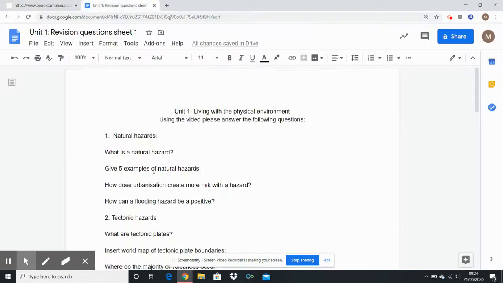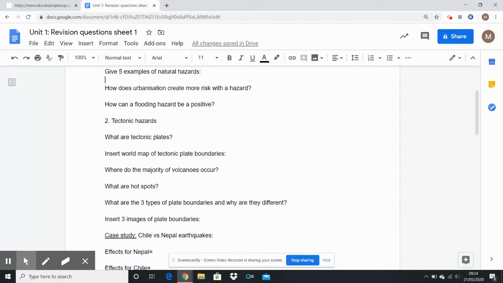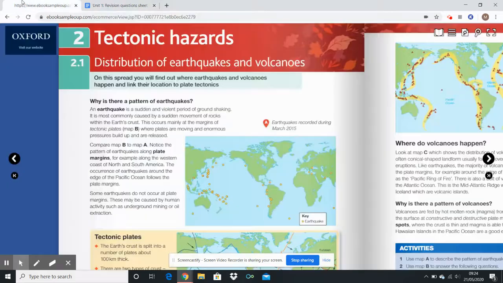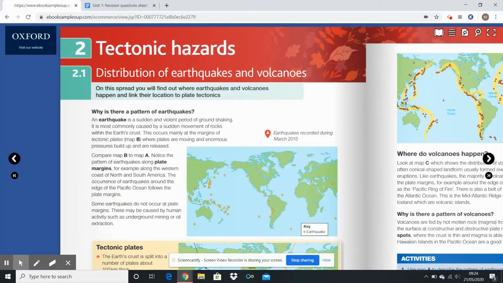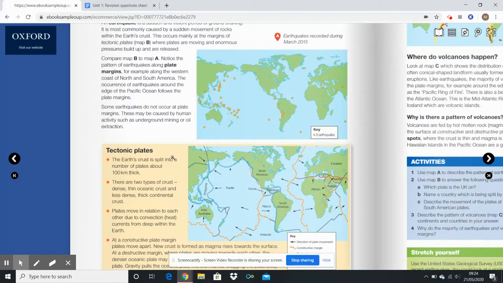We then go on to the second section here, which is all about tectonic hazards. What's our plate boundaries? What are they? What types are they as well? So we're going to look at the distribution of earthquakes and volcanoes. It's a nice map just showing you the earthquakes recorded in 2015. And here's tectonic plates as well.